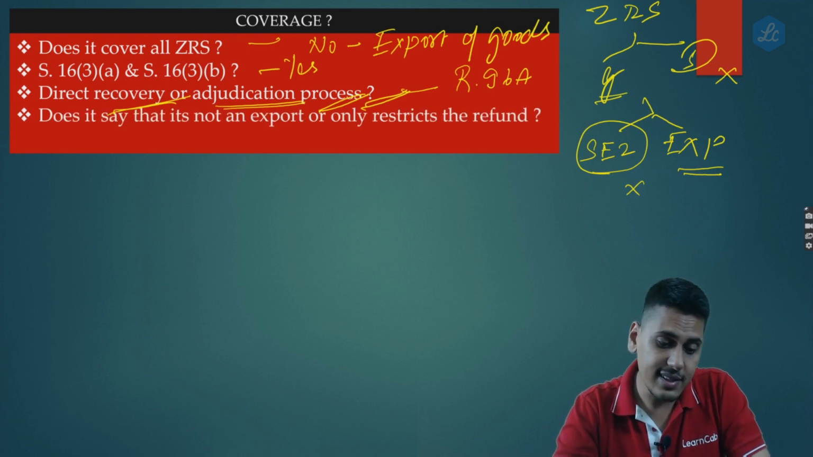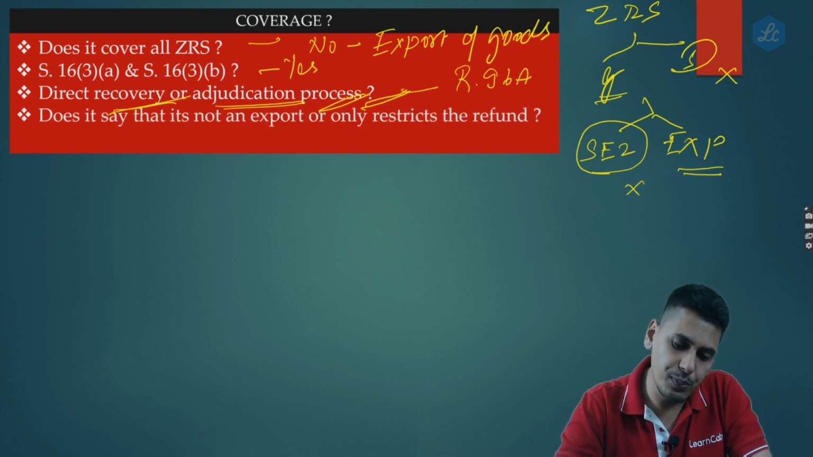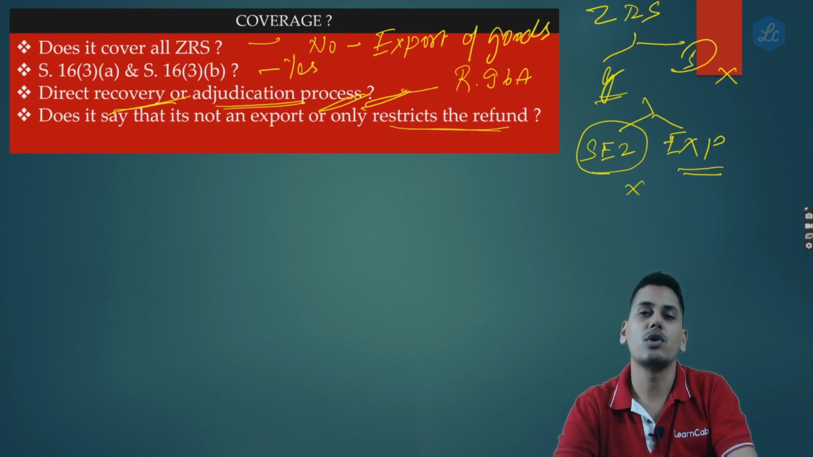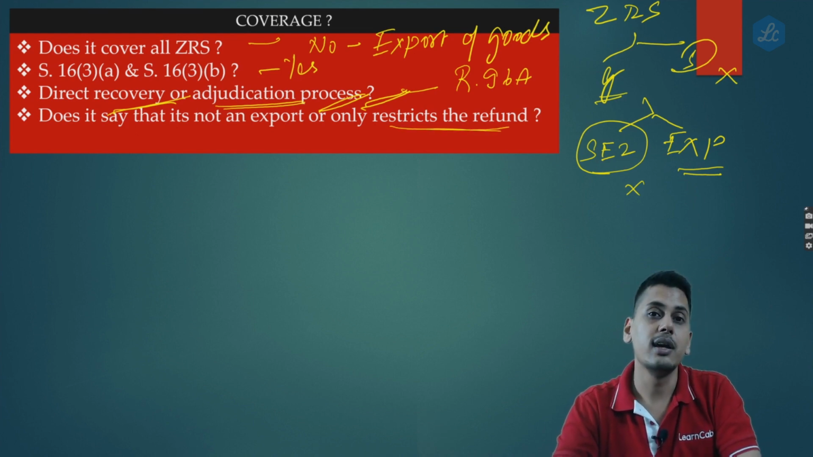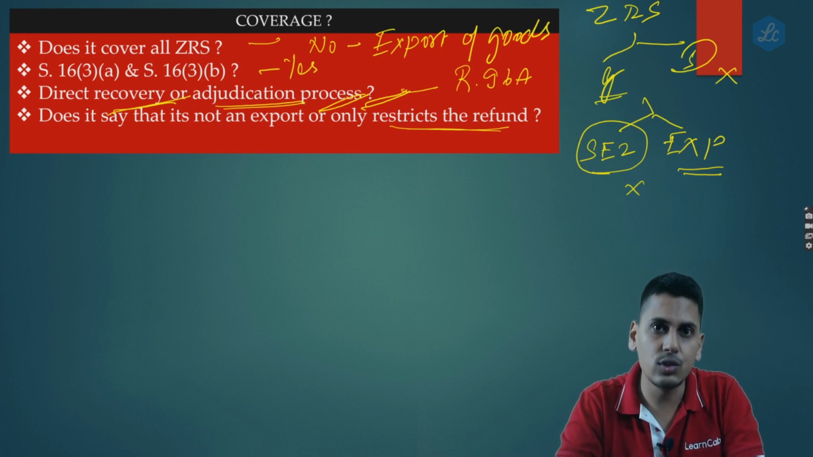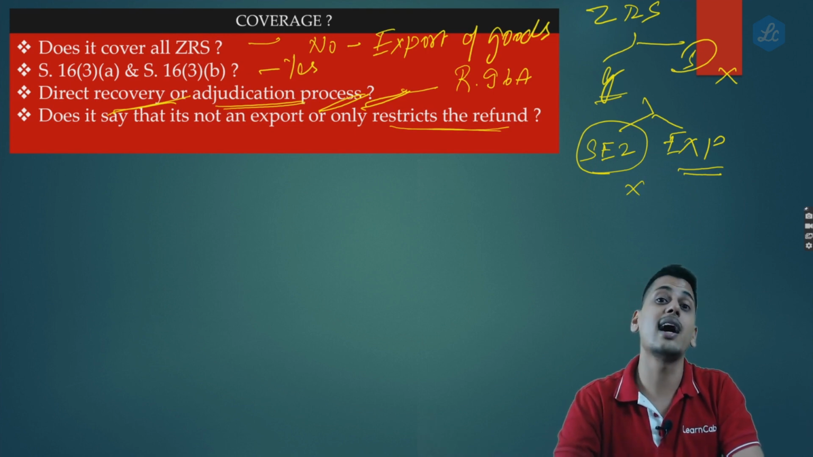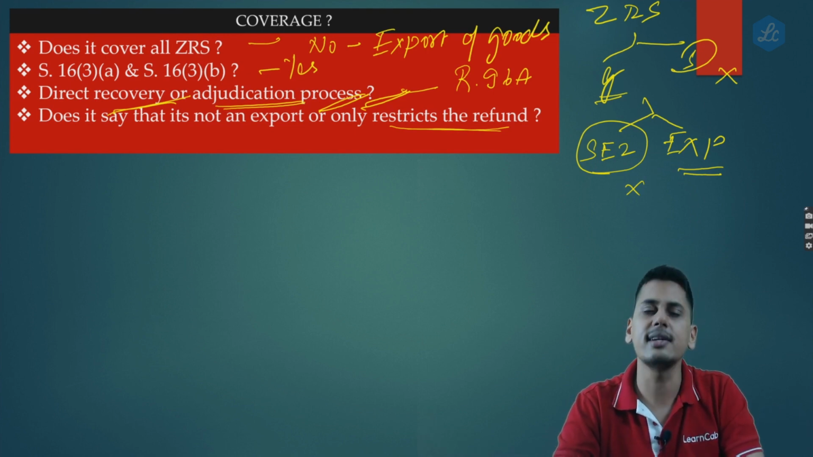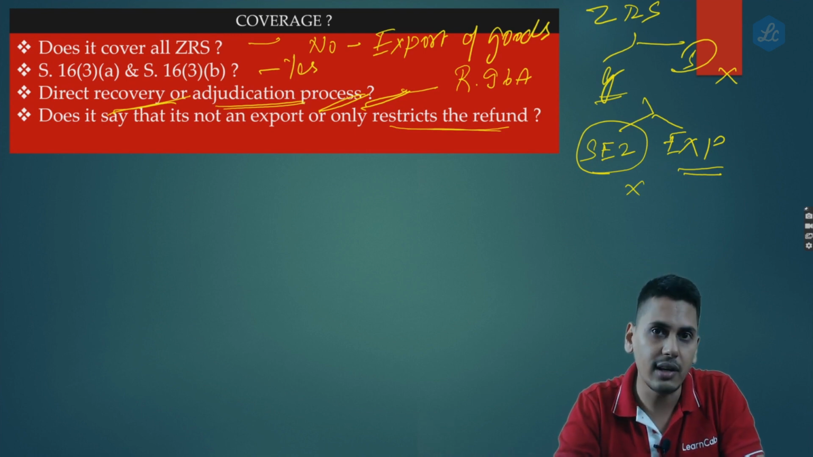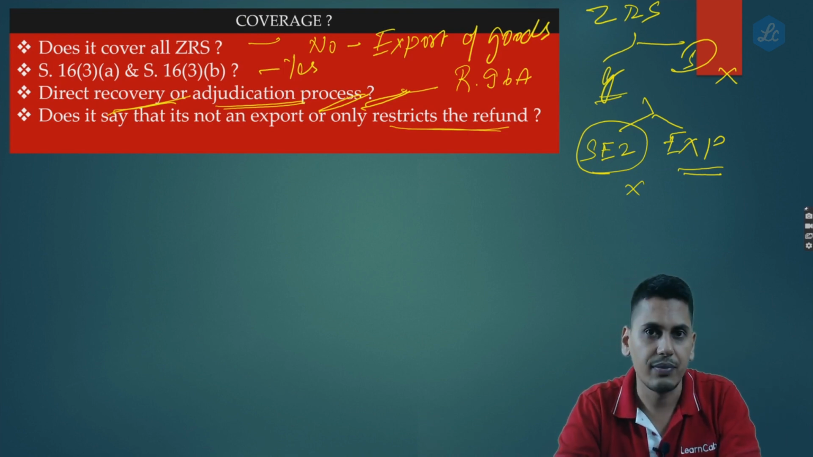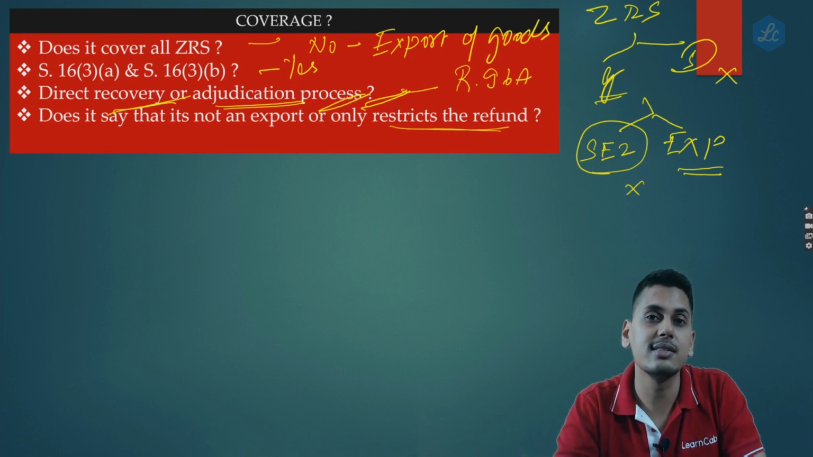Does 96B say that it's not an export, or does it only restrict the refund? Friends, as we already discussed, 96B nowhere tells you that if the sale proceeds are not realized, the transaction would be disregarded as an export. It is only restricting the refund. Whatever refund you have got, you're supposed to repay that back to the government along with interest. The transaction is still a zero rated supply.